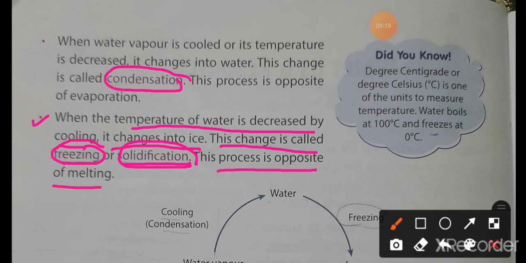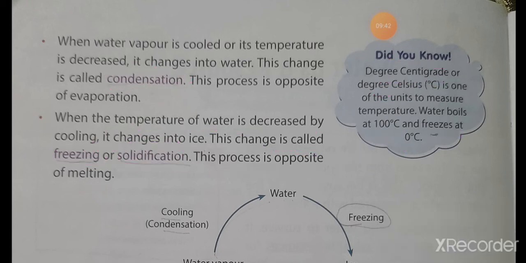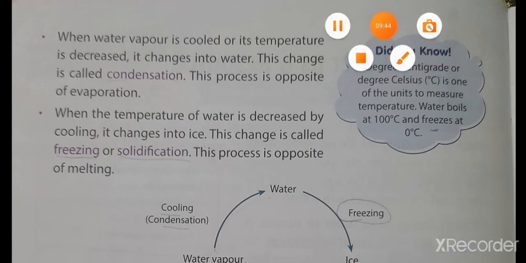Okay, let's learn. Did you know? Degree centigrade or degree Celsius is one of the units to measure the temperature. Water boils at 100 degrees centigrade and freezes at 0 degree centigrade. This degree centigrade is denoted like this.